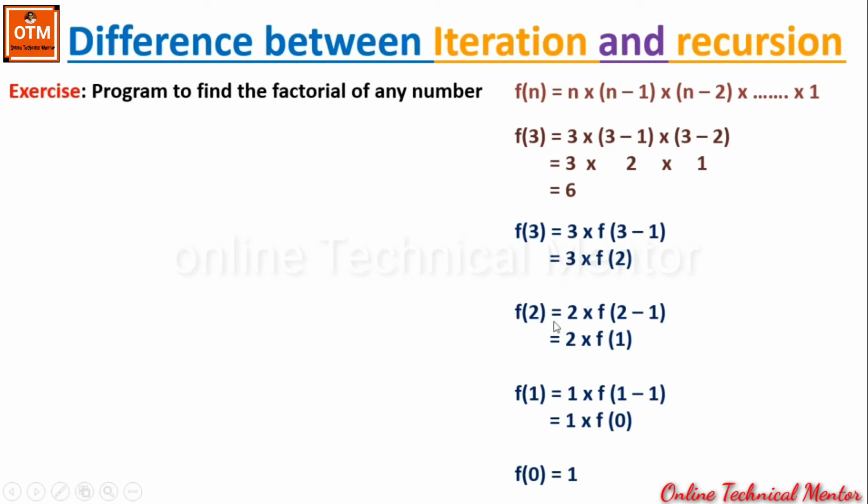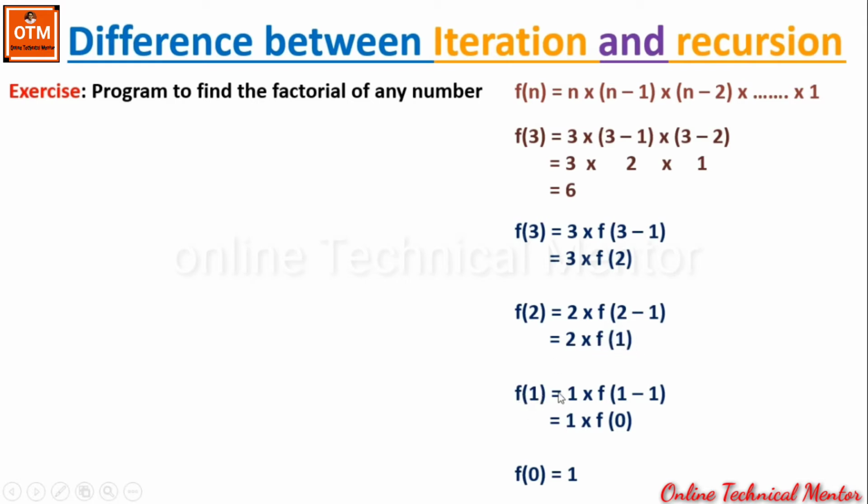So in the next step, let me find out the factorial of 2. So f(2) equal to, it will be the same procedure. That means 2 will be multiplied with the factorial of 2 minus 1. 2 minus 1 means 1. That is 2 multiply factorial of 1. So what is the factorial of 1? Let me find out in the next step.